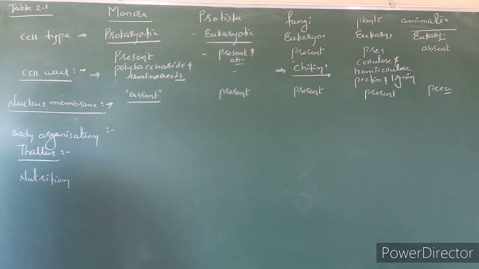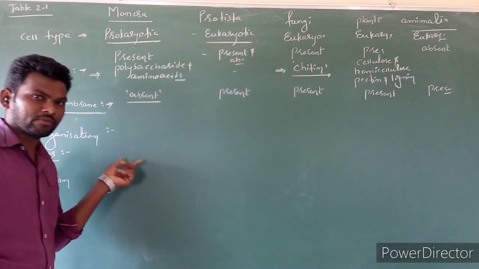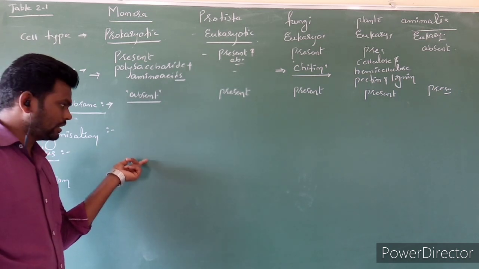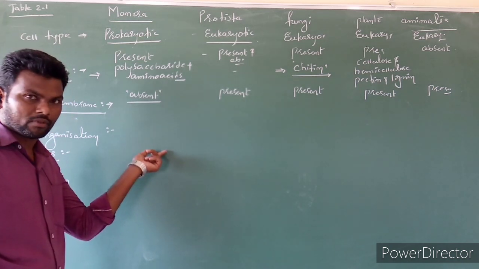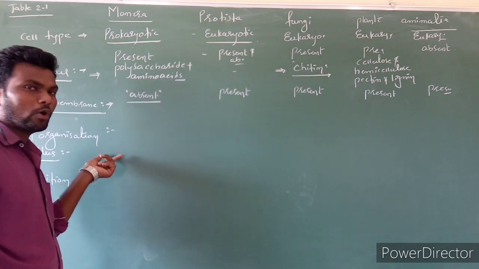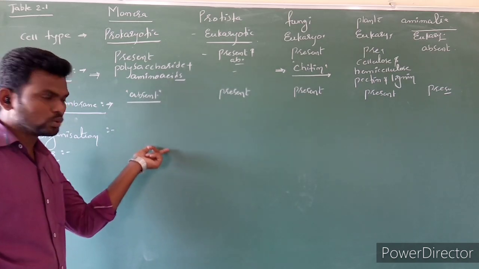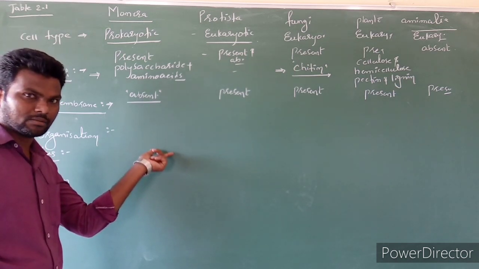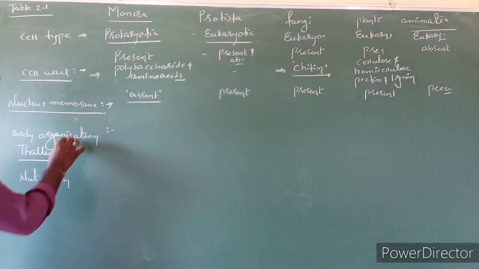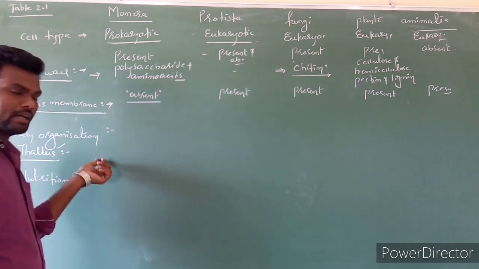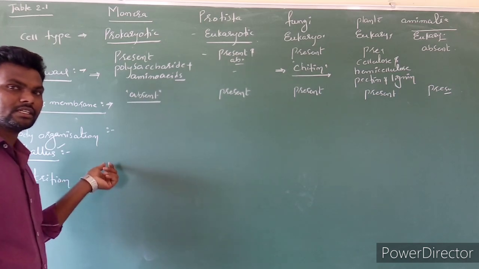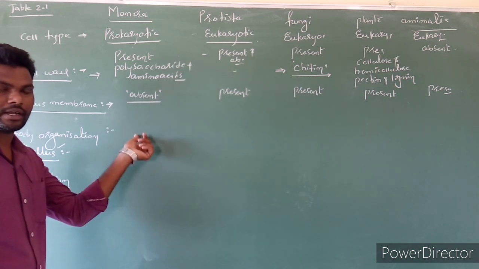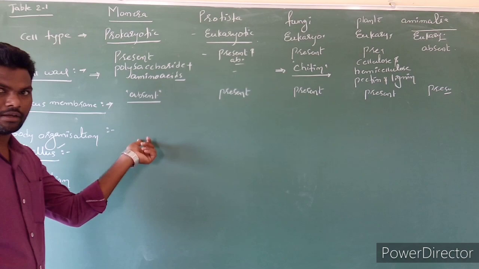Thallus organization. One more question. What is meant by thallus? Thallus is an undifferentiated plant body, or we can write it is not differentiated into a true stem, leaf or root. Such an undifferentiated organism is called as what? Thallus. Thallus, like thallophyta. Which organisms contain thallus? Such as belong to thallophyta. Algae belong to thallophyta. Fungi belong to thallophyta.